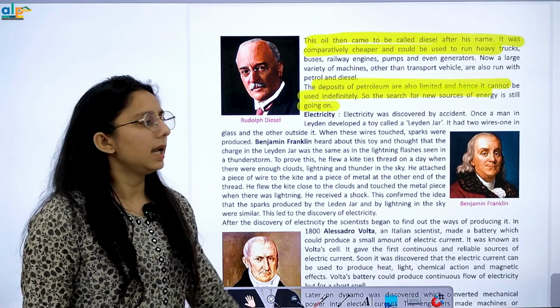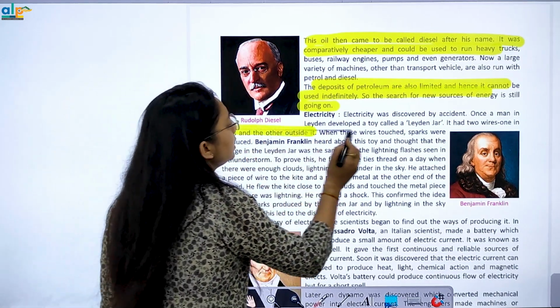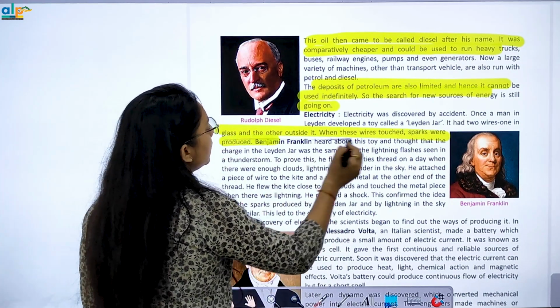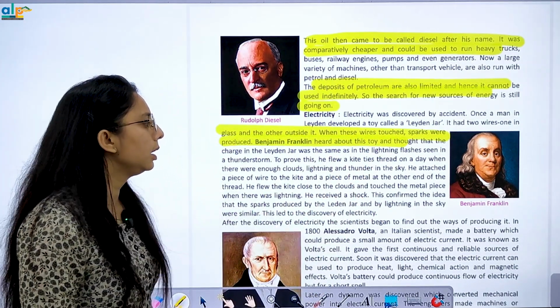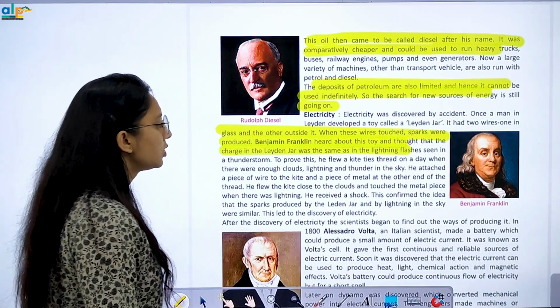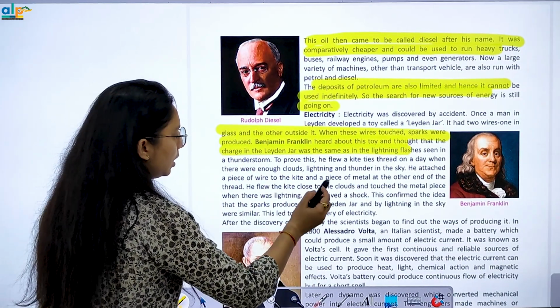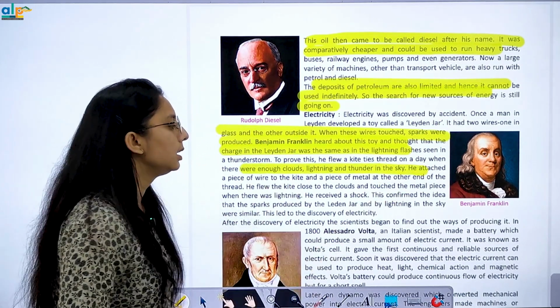so search of new sources of energy is still there. Electricity, which was discovered by accident. Once a man glanced the other outside, when the wire touched, sparks were produced. So Benjamin Franklin, he heard about the toy and thought that the charge in the Leyden jar was the same as in lightning as seen in the thunderstorm. So there were enough clouds, lightning and thunder in the sky.